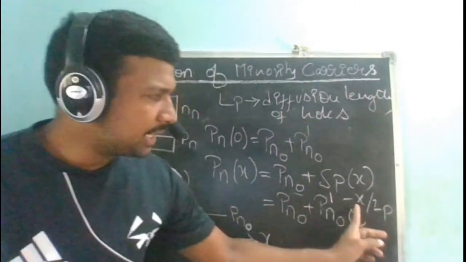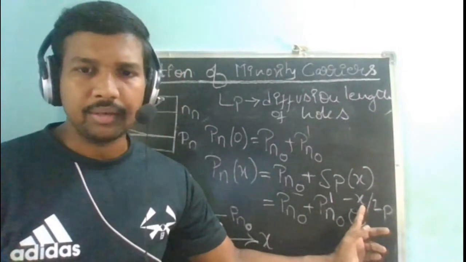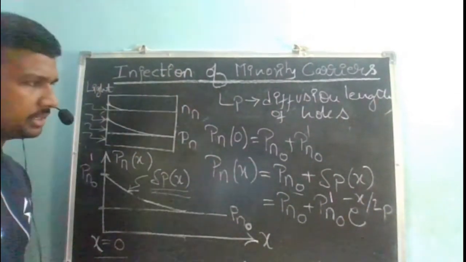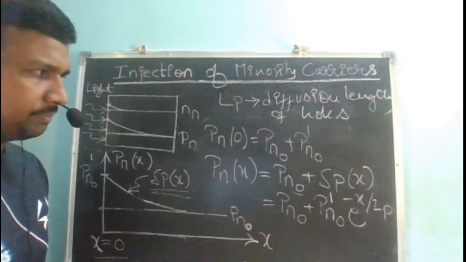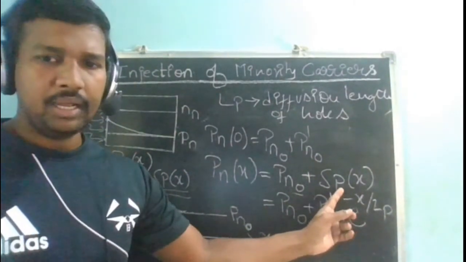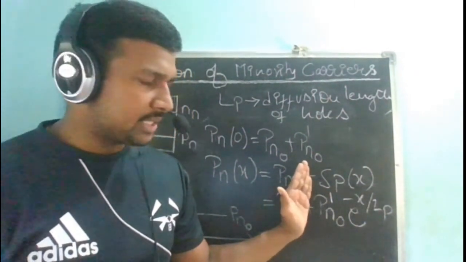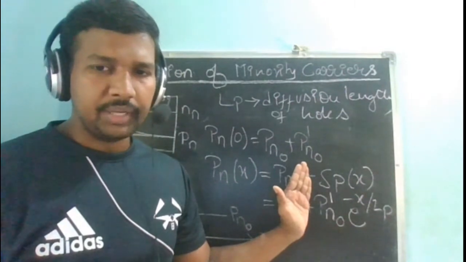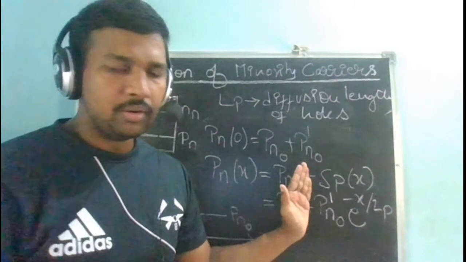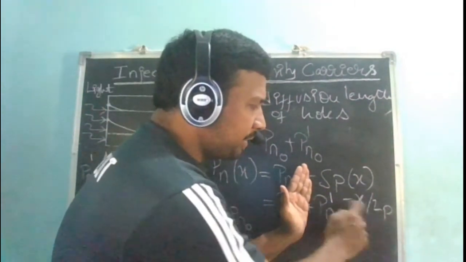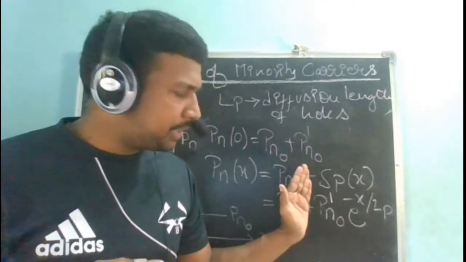They are going to decay, e power minus x. For example, at x is equal to Lp, what is my excess carrier concentration? Delta p of x is equal to p n naught dash into e power minus x by Lp. At x is equal to Lp, Lp gets cancelled, so e power minus 1. So 1 by e times p n naught dash.